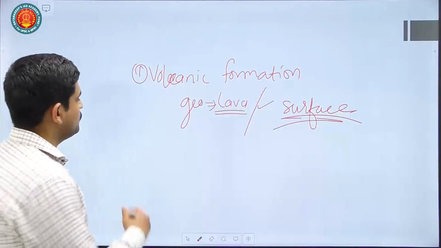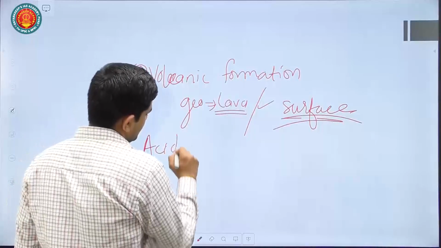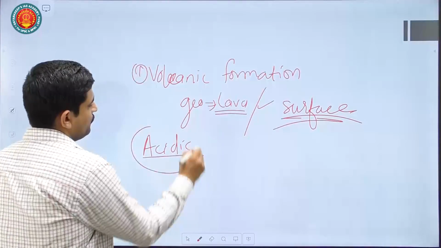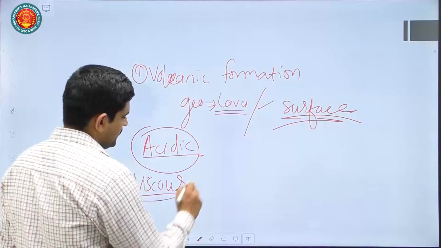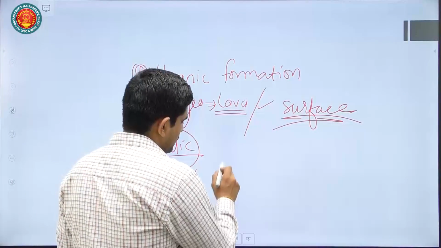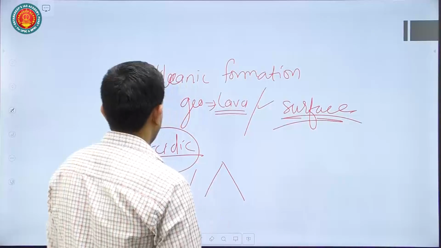Okay, so if you talk about acidic lava, it is very viscous in nature, less flowing. Then these volcano formations will be steep slope volcanoes.